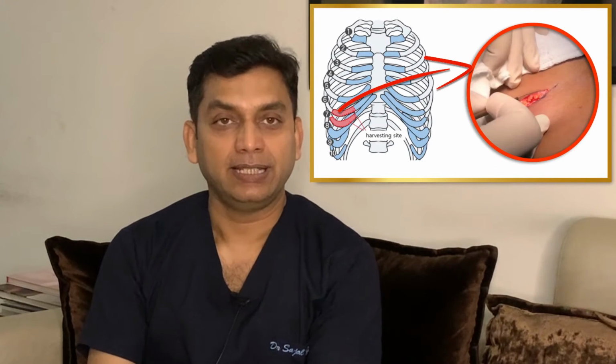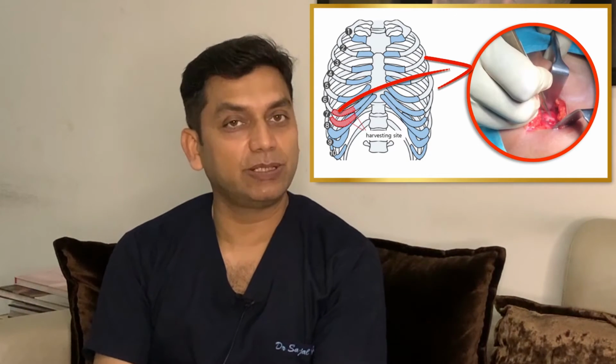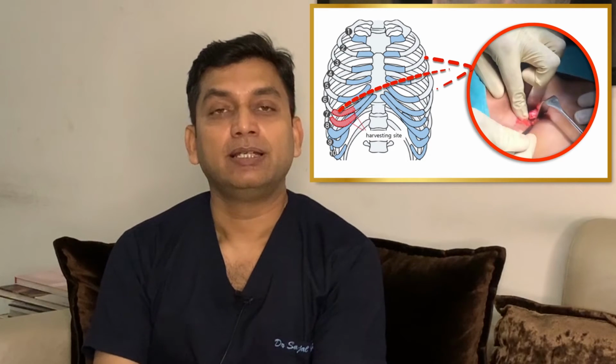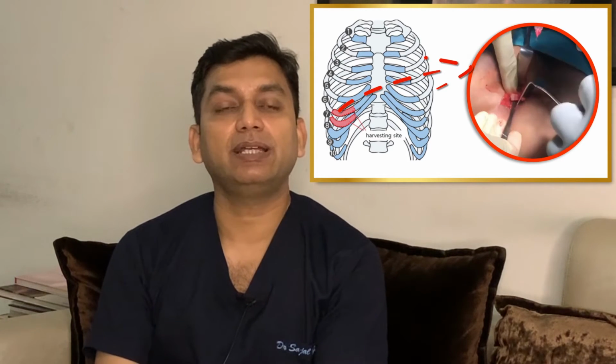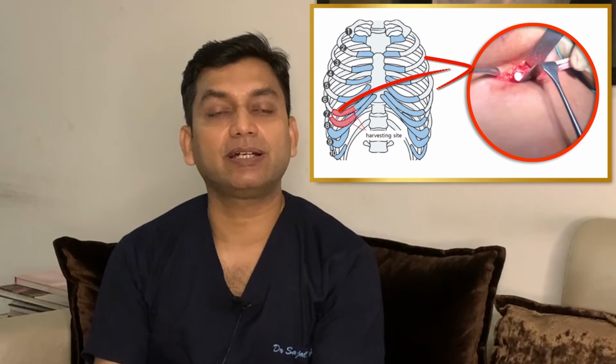In the costal cartilage, we take a chunk or piece of the cartilage from one of the sides. In her we used the right side costal cartilage. We made an incision just below the inframammary fold, and this incision was deepened, and we went on to the cartilage. We took out the piece of the cartilage, which was then dissected into many tiny strips, and also a part of the cartilage was diced. Diced means we make a very fine cartilaginous paste which would be required to shape the nose subsequently.